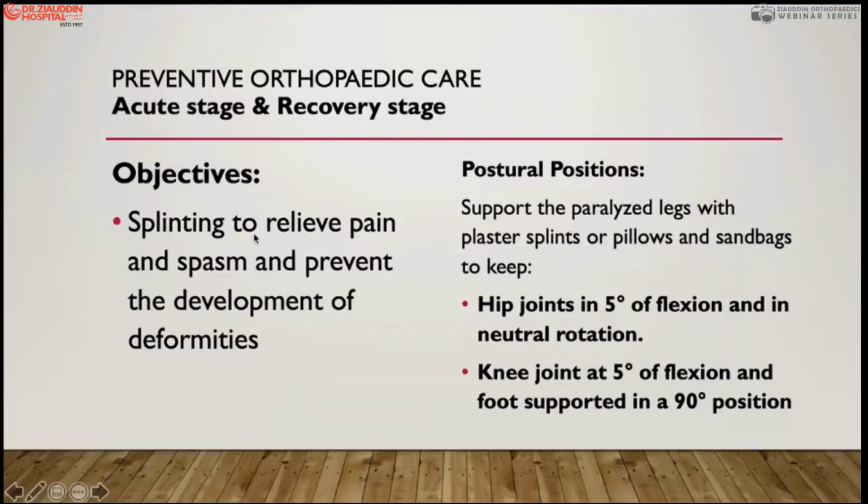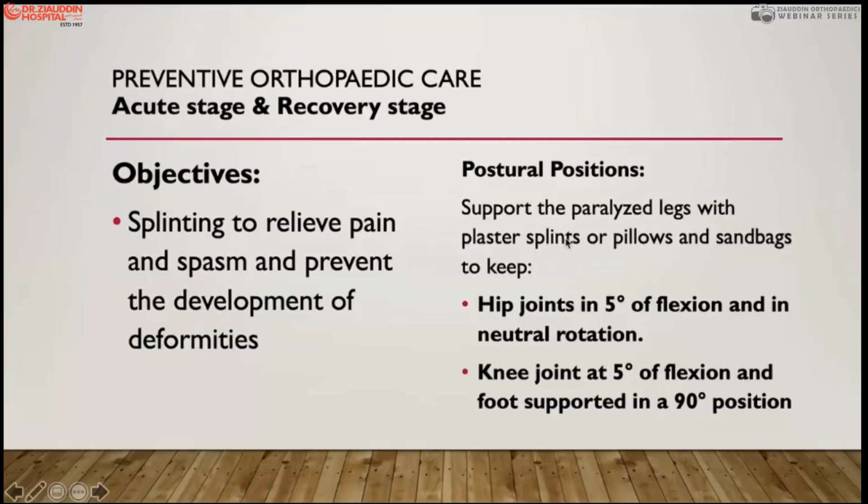The preventive orthopedic objective is to splint, to relieve the pain and spasm by the splint, and proper posturing to prevent the deformities in the acute and recovery phase. Then there are positional postures which must be advised to the patient to prevent postural contractures by placing a pillow and sandbags under the knee joints, and sometimes we also give a plaster splint.